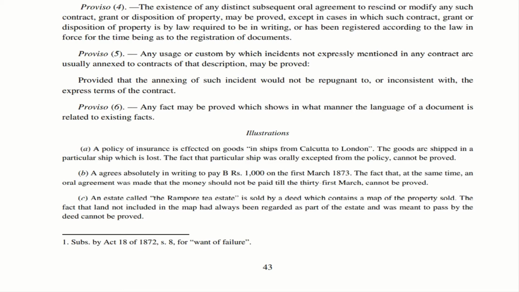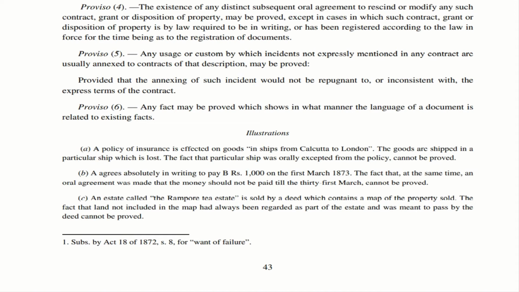The first illustration, illustration A, states that there is a policy of insurance which says that I am insuring the ships which are traveling from Calcutta to London. The goods are shipped in a particular ship which is lost. However, imagine this ship was not traveling from Calcutta to London, it was traveling from Calcutta to some other place. The insurance company has orally stated that it's no problem if it is traveling from Calcutta to, say, New York also, it's fine with me, I'll give you insurance. In that case, the fact that a particular ship was orally accepted, an exception given to that ship from the policy, cannot be proved. This is a very important illustration.